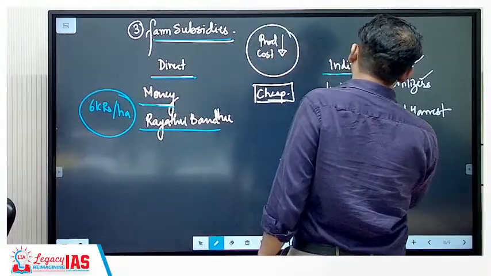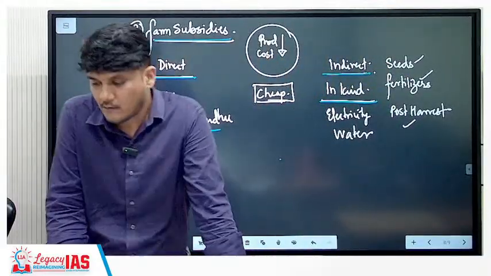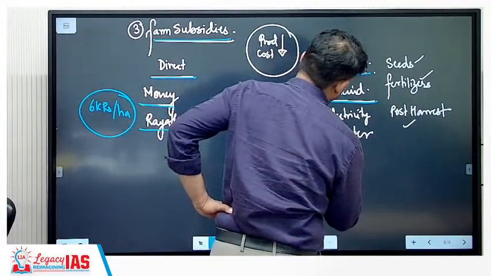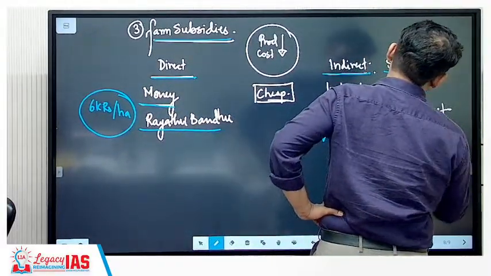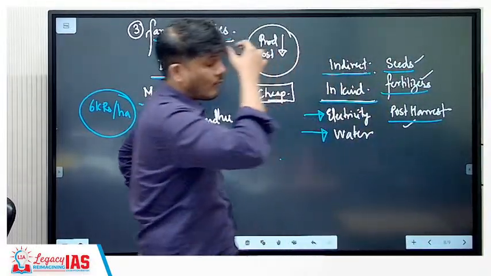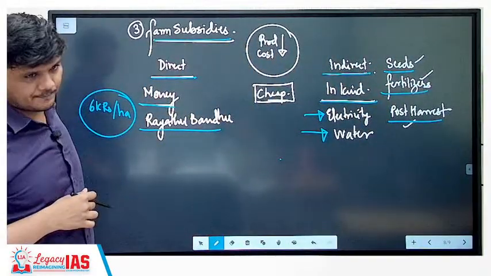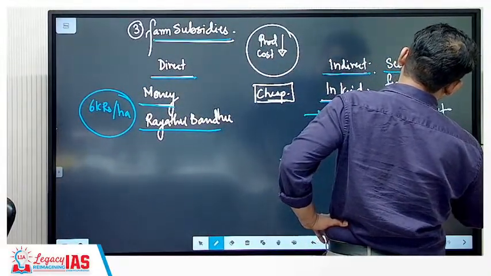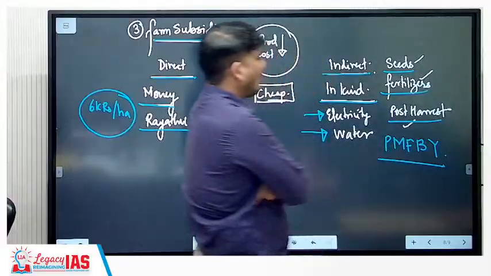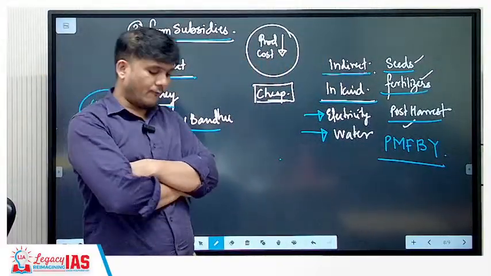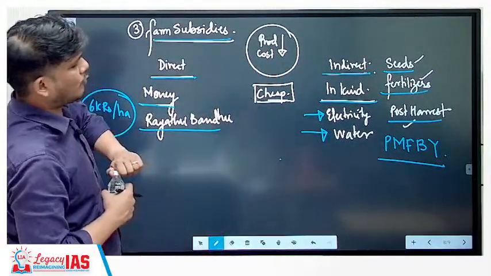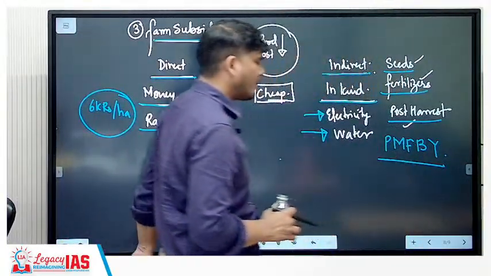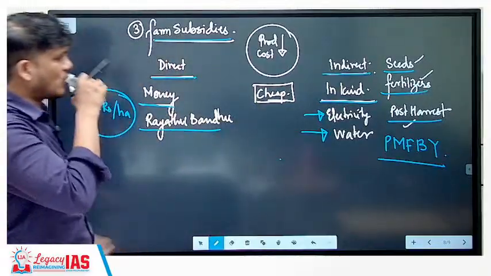Next is the indirect subsidy, wherein money is not given, but indirectly you are supported. For example, you will be given free electricity, free water, cheap seeds, cheap fertilizers, post-harvest benefits. All these things would be provided under the indirect subsidies. It can also include the Pradhan Mantri Fasal Bima Yojana, in which the government pays some amount of insurance premium for the farmers, so that the farmers will have to pay less. Did the government give the money directly in the hands? No, they simply paid the insurance premium. That's why this is an indirect subsidy.